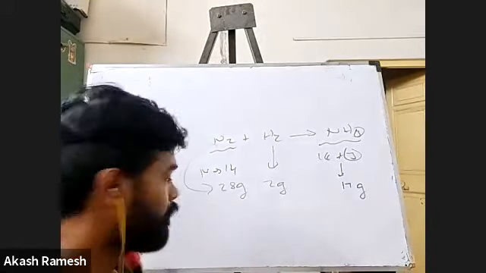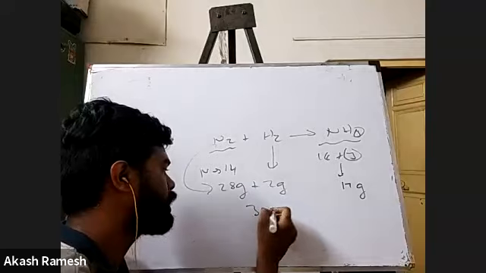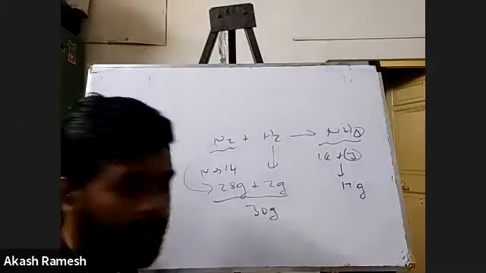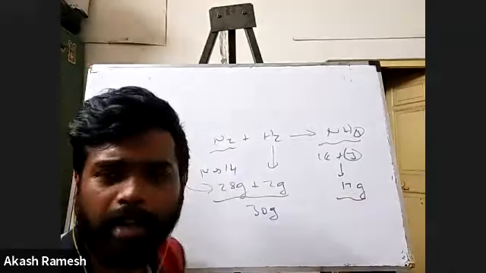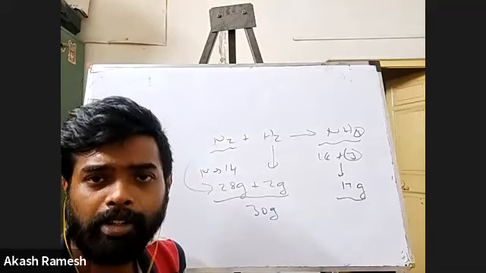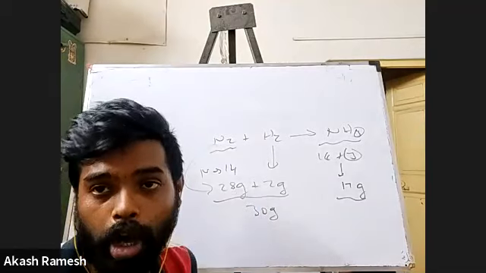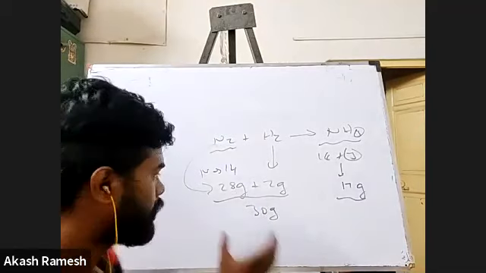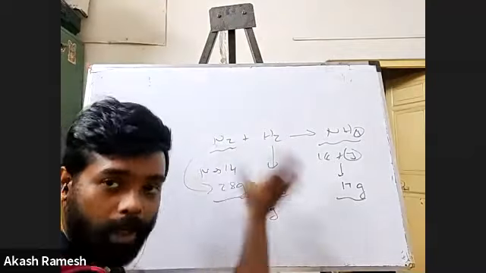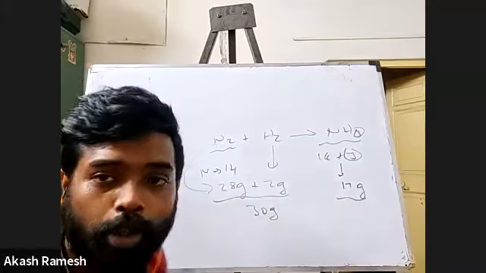Why is it wrong? We'll see. 28 plus 2 is 30 grams here, the reactant side. And the product side, how much do you have? You have only 17 grams, right? So that means this equation is violating the law of conservation of mass. Whatever be the case, the total mass of the reactants should be equal to the total mass of the products.